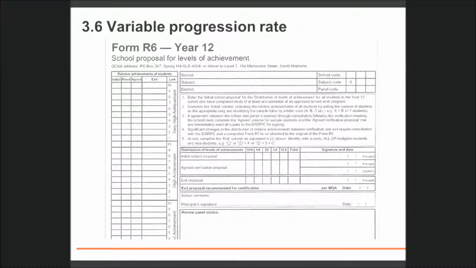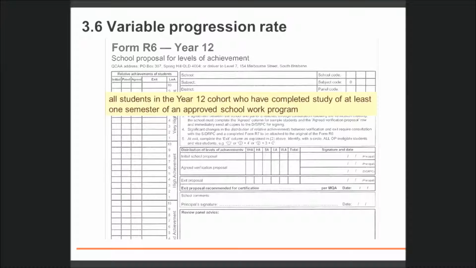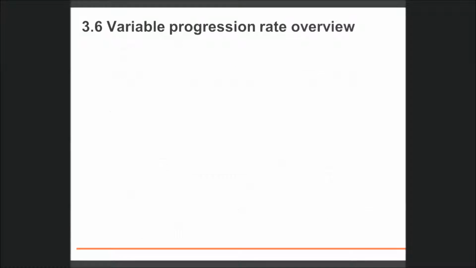It should be noted that the Form R6 should recall all students in the Year 12 cohort who have completed study of at least 1 semester of an approved schoolwork program. In this context, Year 12 cohort refers to the exiting cohort. The following procedures must be used to process the Form R6 when there is a VPR student or cohort.